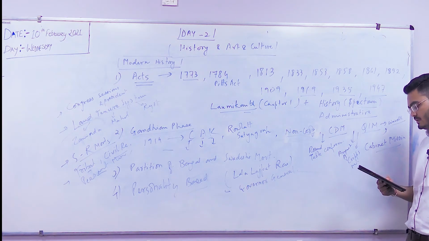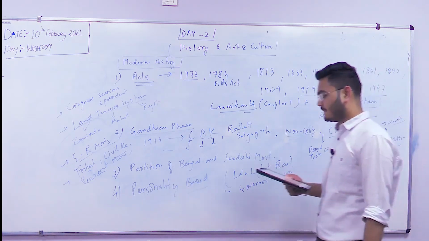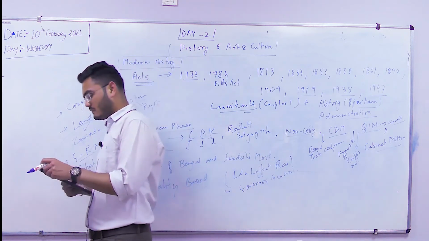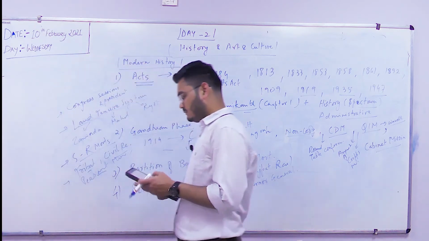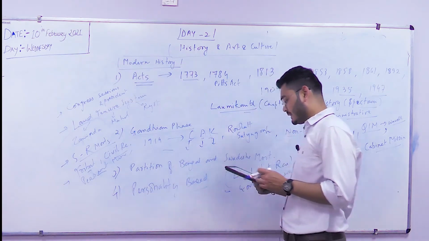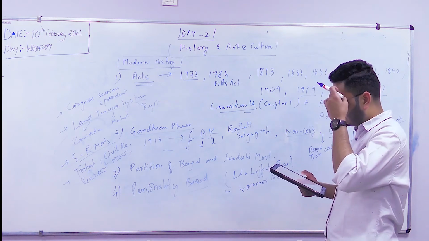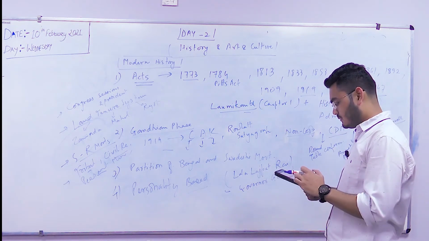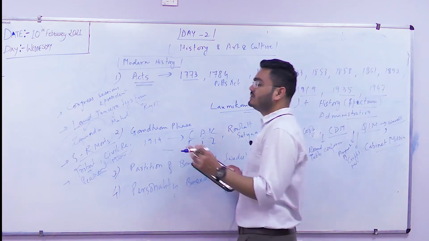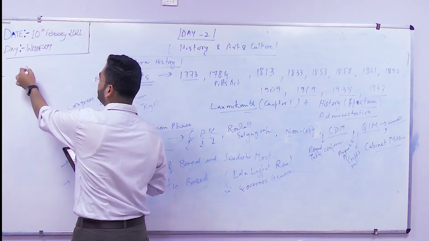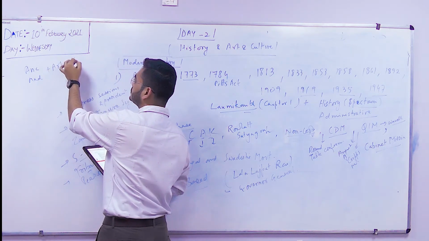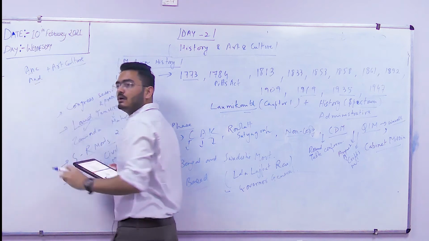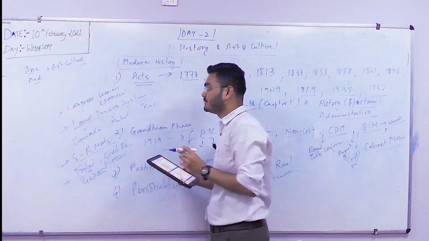Now art and culture, as I've already told you. Where is art and culture being made from? That is your IBC. After IBC, you have the Vedic and later Vedic period, as well as ancient and medieval plus art and culture. There is a very close combination between these three subjects.